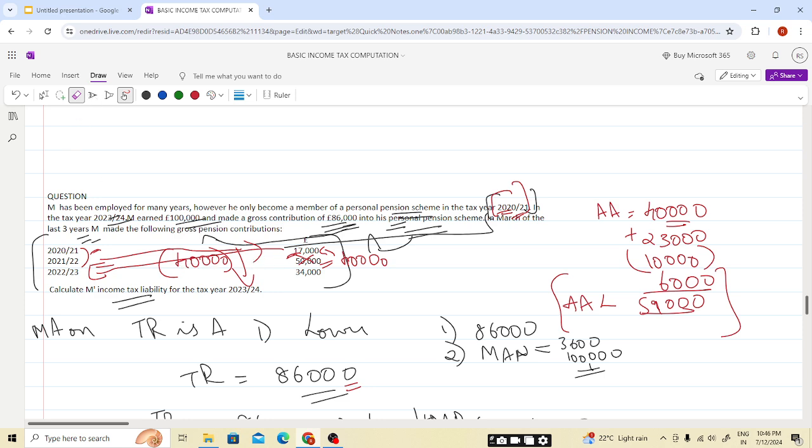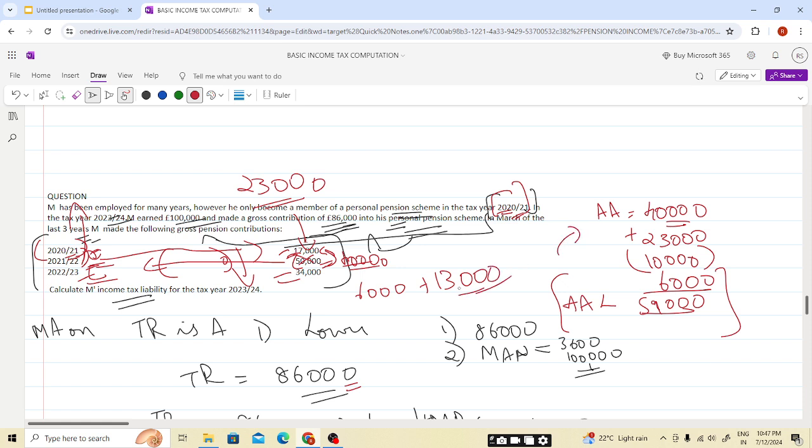here students, we have seen already a case that the 50,000 was the contribution, but only 40,000 was the annual allowance. We will use the annual allowance of 2021 because of the previous 3 tax years, and he only became a member in 2021, so he can only carry forward from 2021. So the 10,000 we had left off, 23,000 was left over of the annual allowance, but 10,000 was used in 21-22. In 22-23 we will be left with 6,000 and the rest, that is 13,000. So this will be available to increase the annual allowance limit. I hope this is also clear.